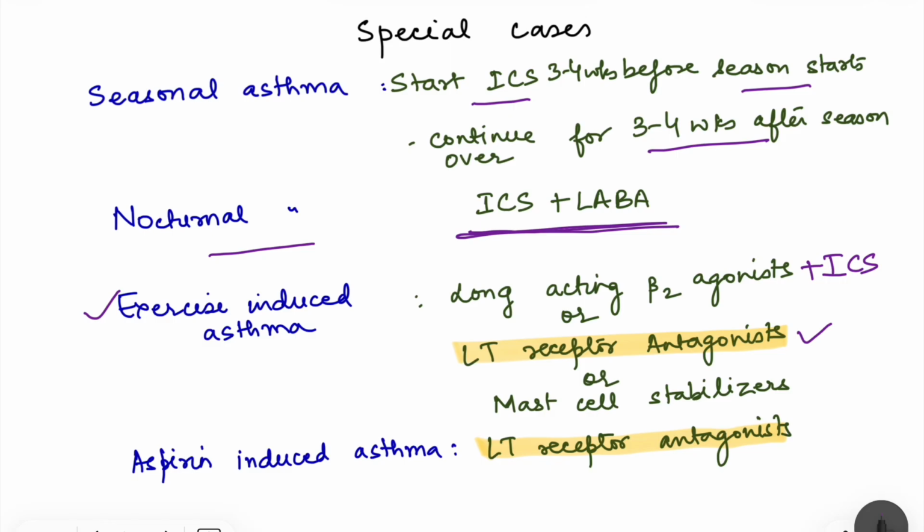Then we have aspirin-induced asthma. Aspirin, as I told you, it is COX inhibitor, and when the COX is inhibited, then arachidonic acid is diverted to the formation of leukotrienes. So in that case, we give leukotriene receptor antagonist because we have to block the action of leukotriene. So that becomes the most preferred drug for aspirin-induced asthma. So that was about the drugs for asthma.